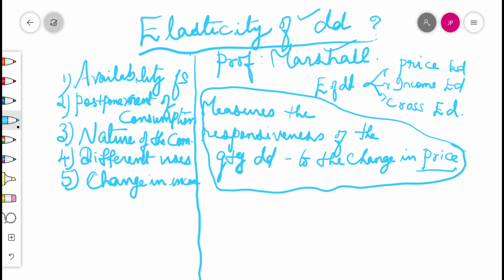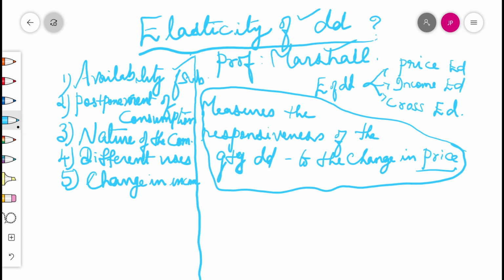When the price of the commodity changes, the responsiveness of the demand is also different. It depends upon certain factors like availability of substitutes. The demand for commodities having substitutes is very elastic, because if there is an increase in the price of a commodity, people will start using other commodities, isn't it? So an increase in the price of one commodity will induce a consumer to use the other commodities. The demand for commodities having no substitutes will be inelastic, not changing, such as salt.